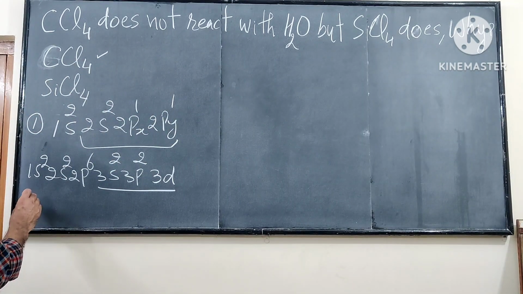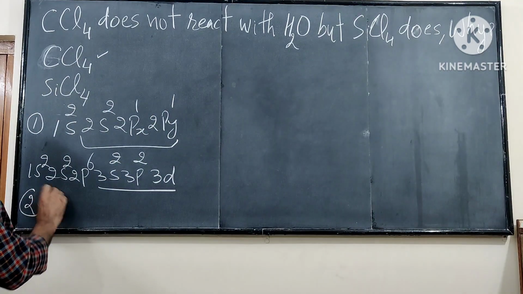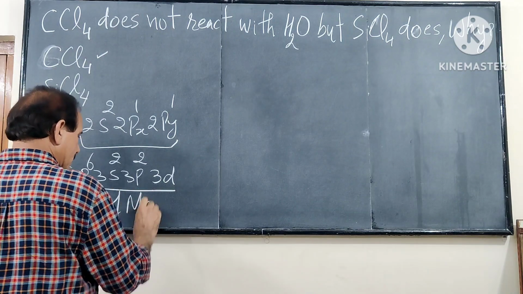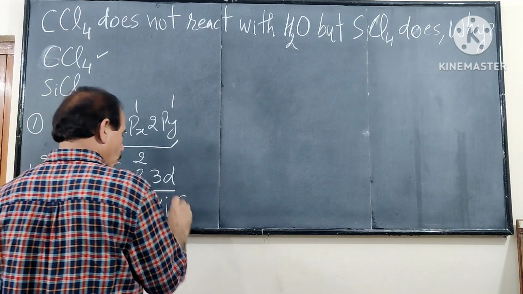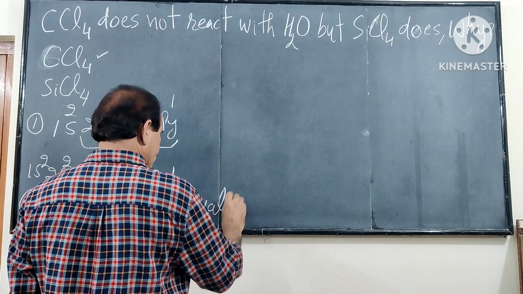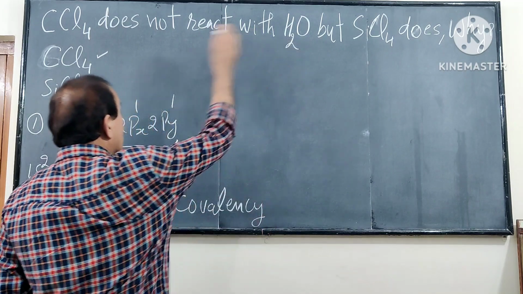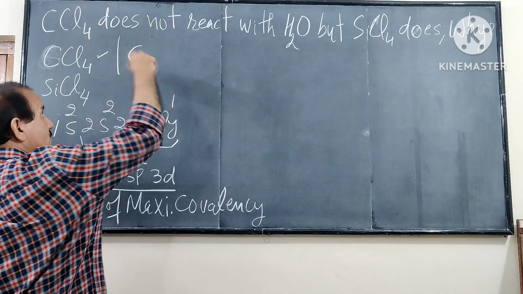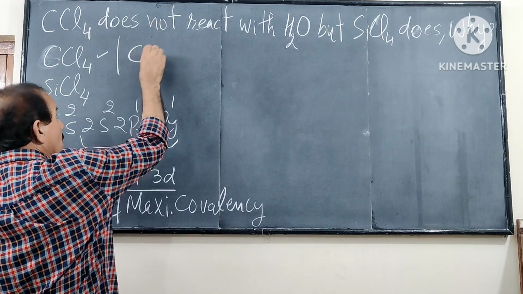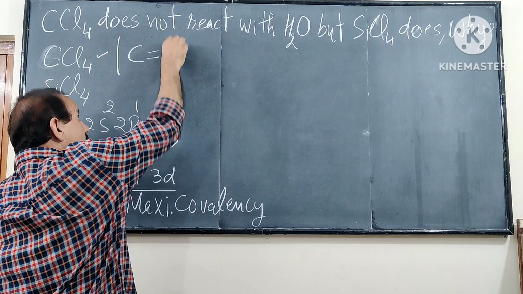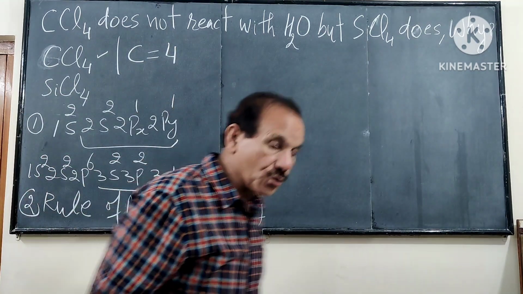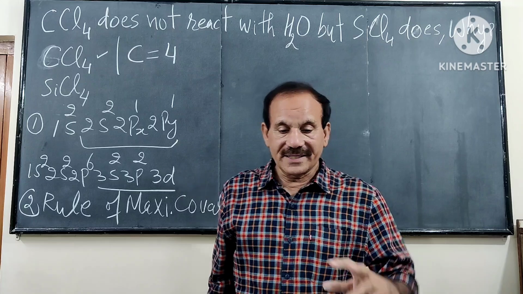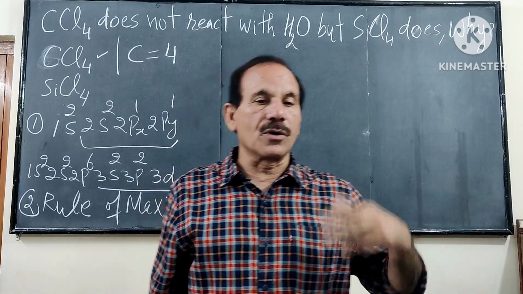Number two reason is the rule of maximum covalency. Carbon cannot expand its valency beyond 4. In every compound of carbon, it shows only 4 valency. It cannot expand the valency beyond 4.